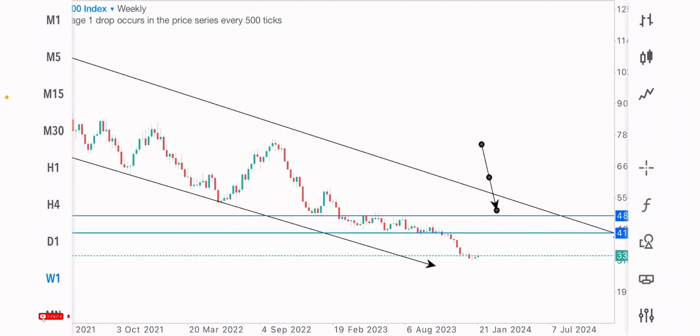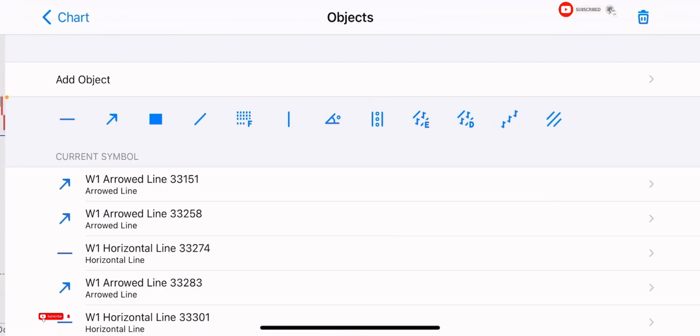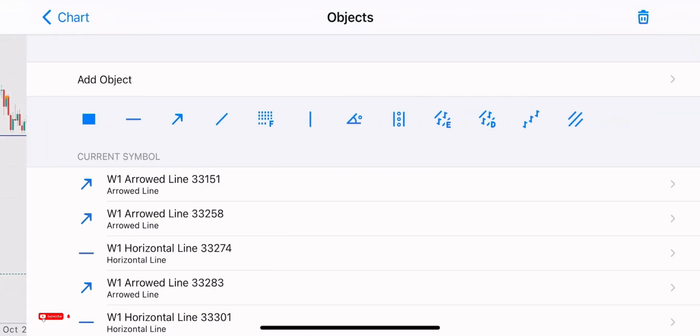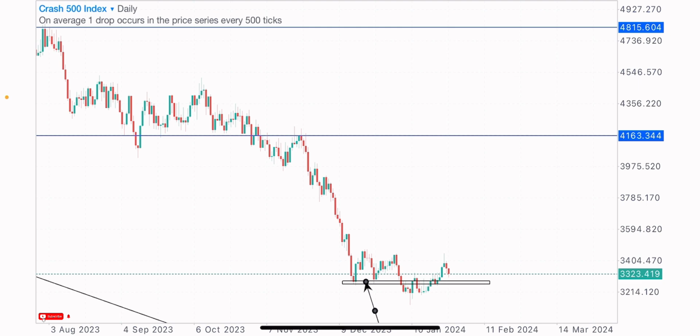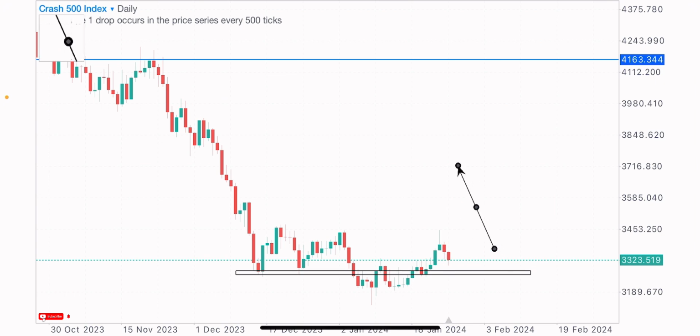Coming to the daily time frame, we can see that this index is trying to create a nice formation whereby we got a level formed at this point, we got a level formed at that zone, and this is a key level because we got price buy on this level as a support, resistance, and resistance before price broke above this level. Now price is trying to approach this broken level for a possible retest for long-term reversal for the buys to this zone.